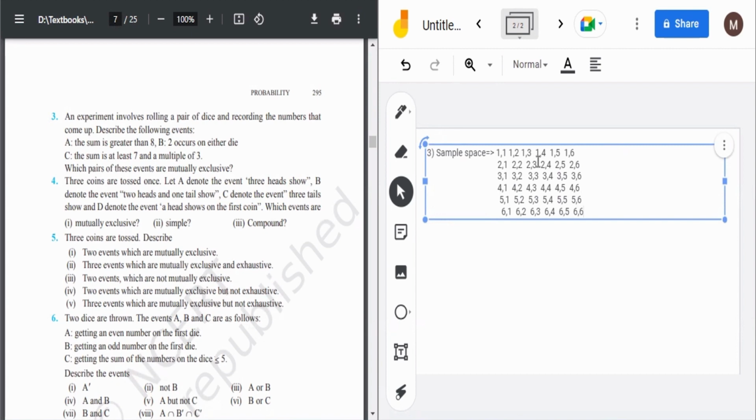So these will be the 36 combinations which you will be getting when rolling two pair of dice.